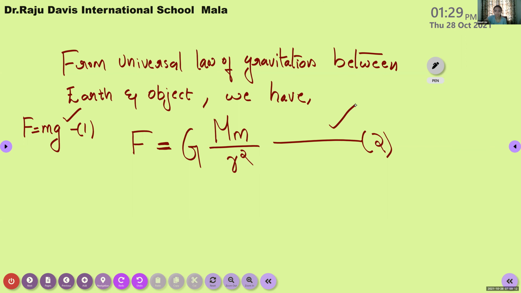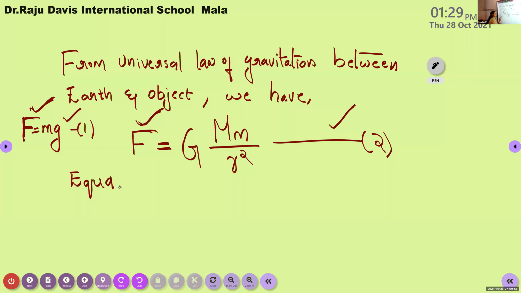Yes, unmute and say. Left hand side of equation 1 and left hand side of equation 2. Which term is present on the left hand side? Left hand side, F. So here on both left hand sides of the equation, we have the same term, force. Here F is equal to mg. Here F is equal to G into Mm divided by r square, which means we can equate equation 1 and 2 because their left hand side is same. So we can equate equation 1 and equation 2. Okay, so write the next step.